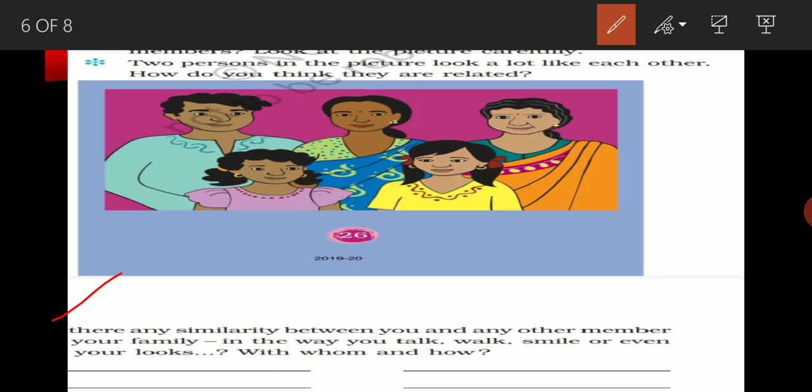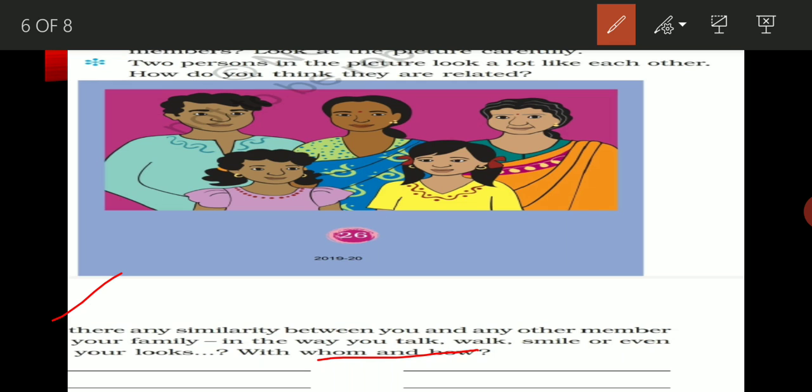Suppose that sometimes a son is completely a copy of his father, or a girl is completely a copy of her mother, meaning the daughter's activity may match with her father, or the boy's activity may match with his mother. In the same way, if you have any similarity with a family member, suppose you look like your brother, you will write that yes, I have similarity with my brother.